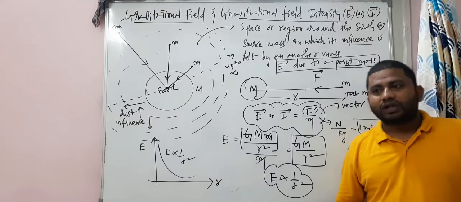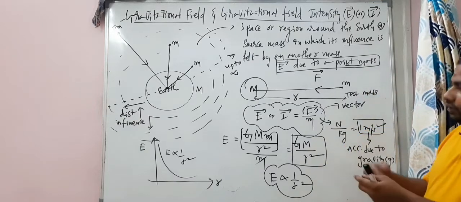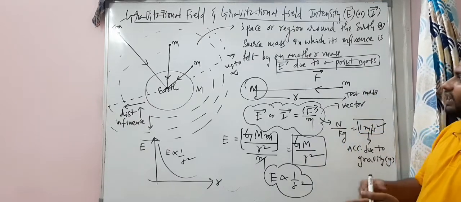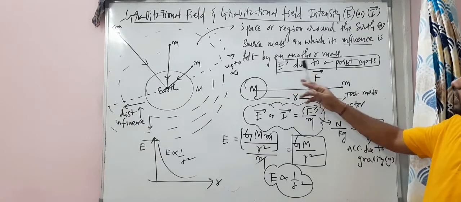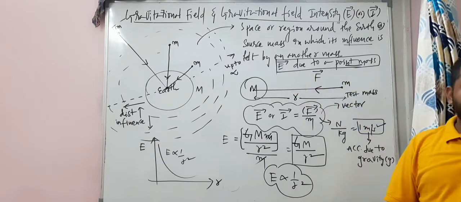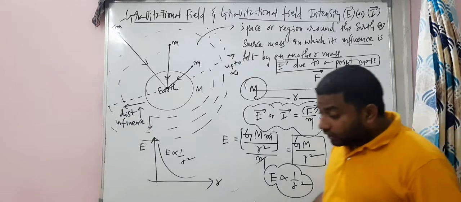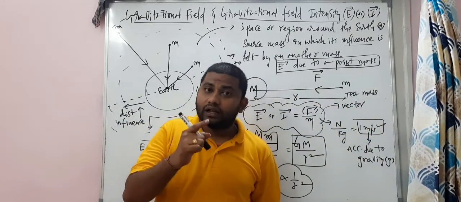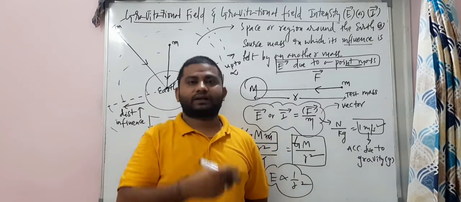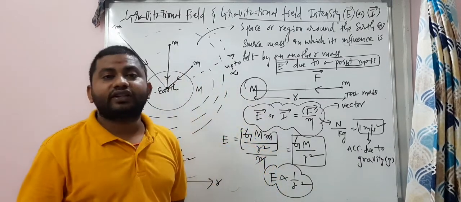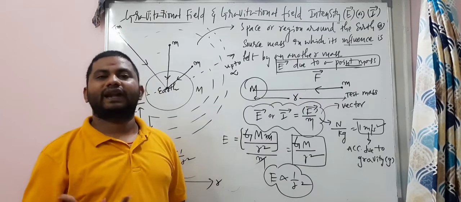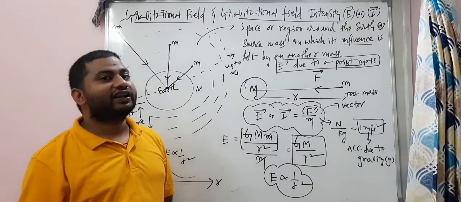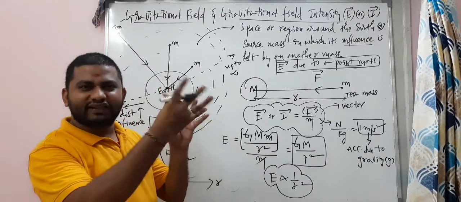So let us solve the next case, the gravitational field intensity due to a point mass. Now the gravitational field intensity due to a shell, shell means hollow sphere. The gravitational field intensity due to a solid sphere. Let's discuss. The gravitational field intensity due to a ring, just a ring.